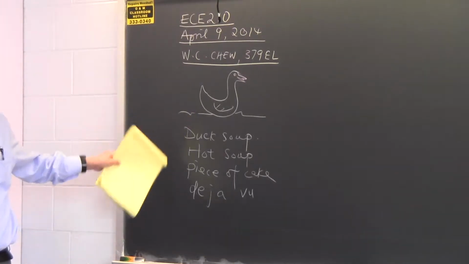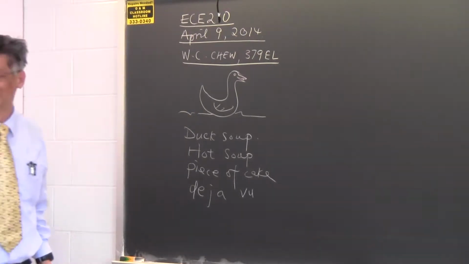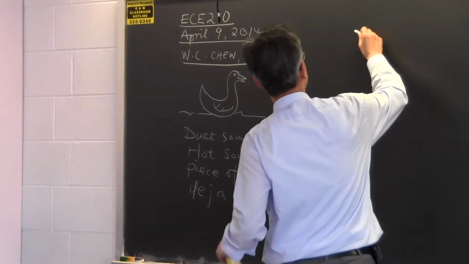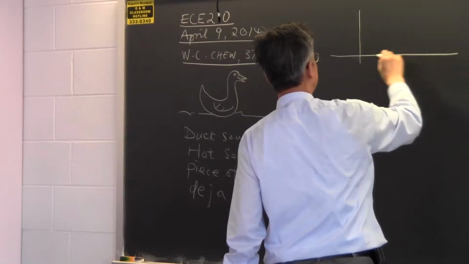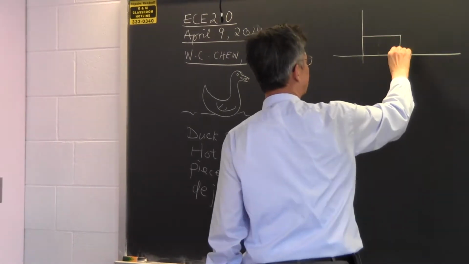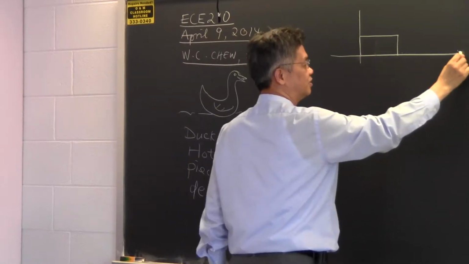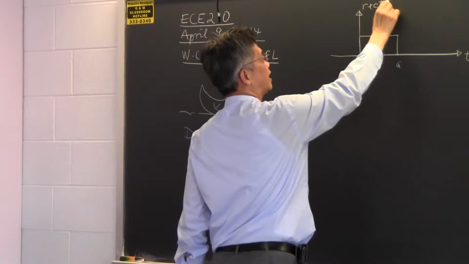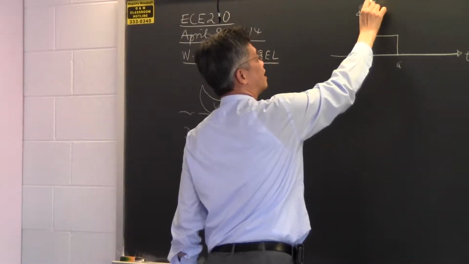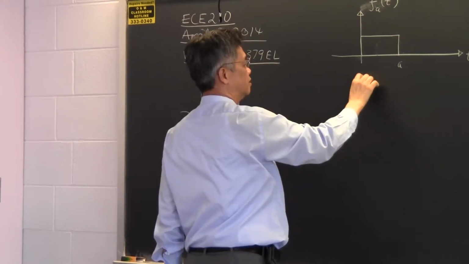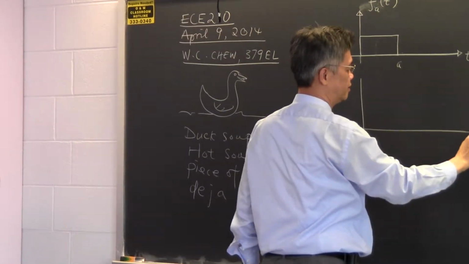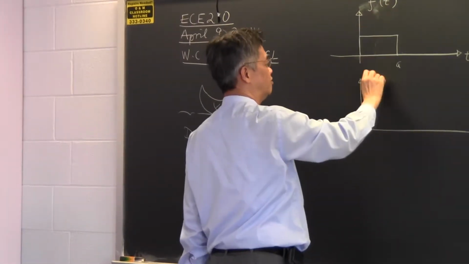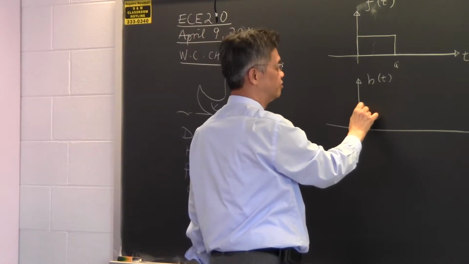Okay, so these are the slangs you have to learn today. I like to do a very simple convolution example where you have two square functions. Say one is of duration A, so let's call it just f_A of t. And then the other one, the textbook likes to call it h of t. Why don't I just call it f of t and h of t.